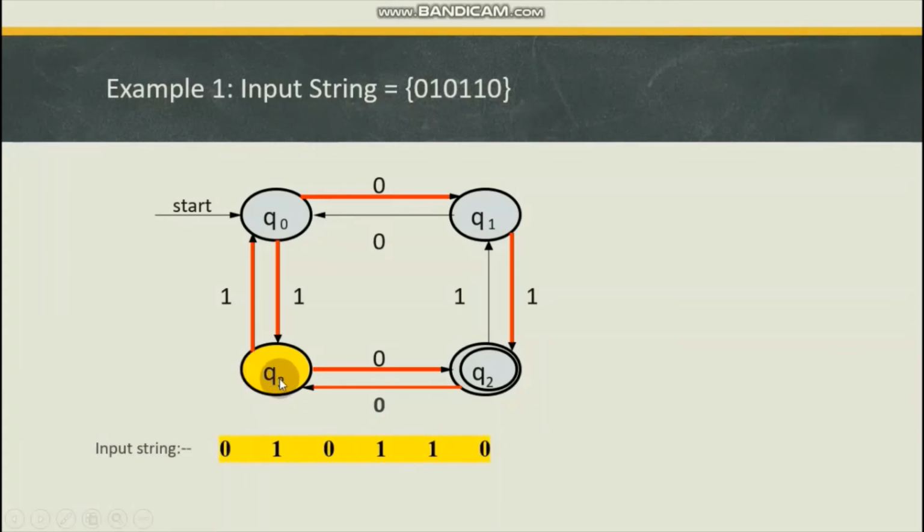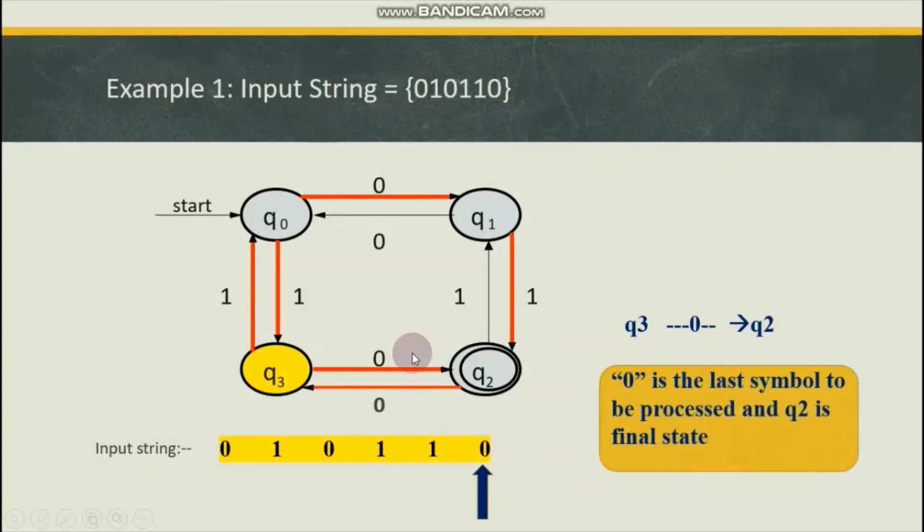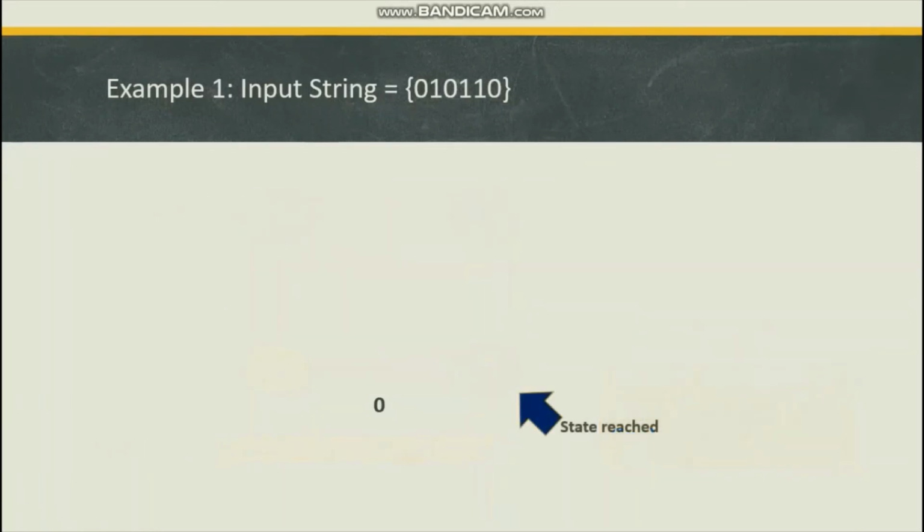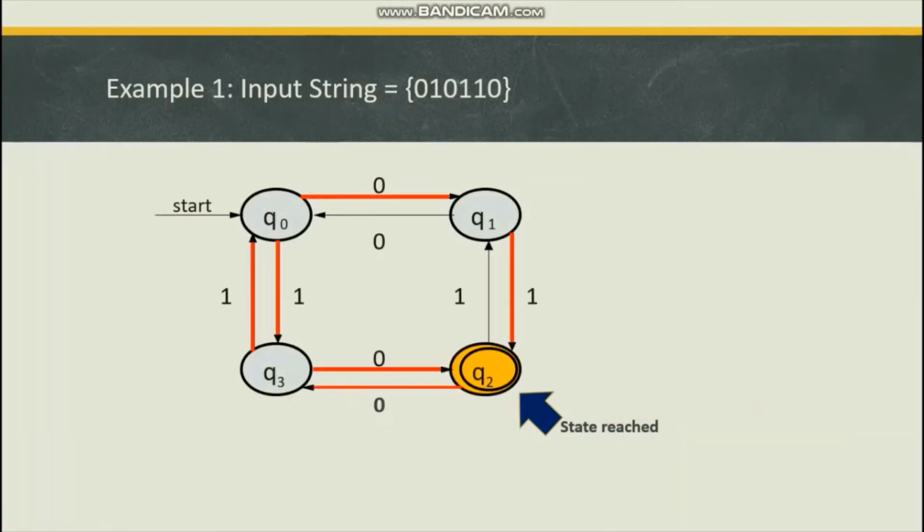Now see how much string we have processed. Up till now we have processed the first 5 symbols like 0, 1, 0, 1, 1. The next symbol is 0, which is the last symbol of the given string, and the current state of the finite automata is Q3. So Q3 with input 0 is transiting to Q2. So we will use this transition, and after processing the last symbol 0, now we will switch to the state Q2.